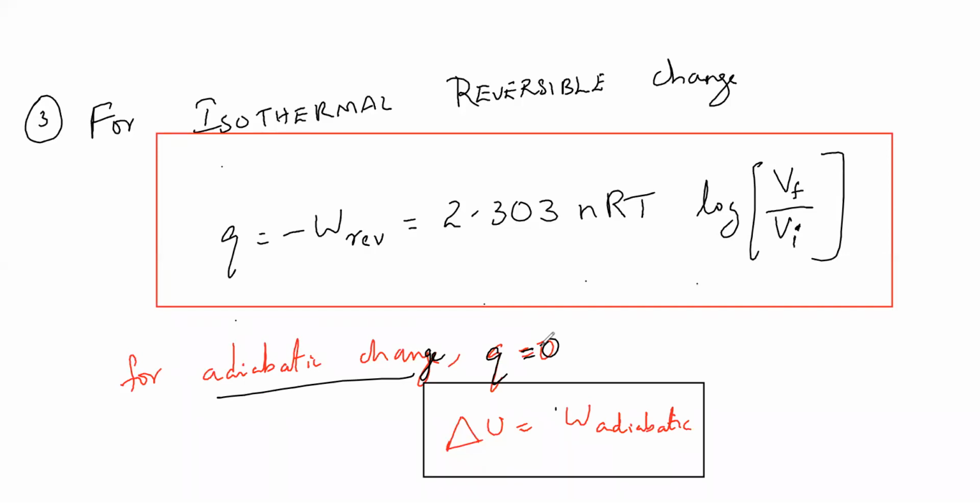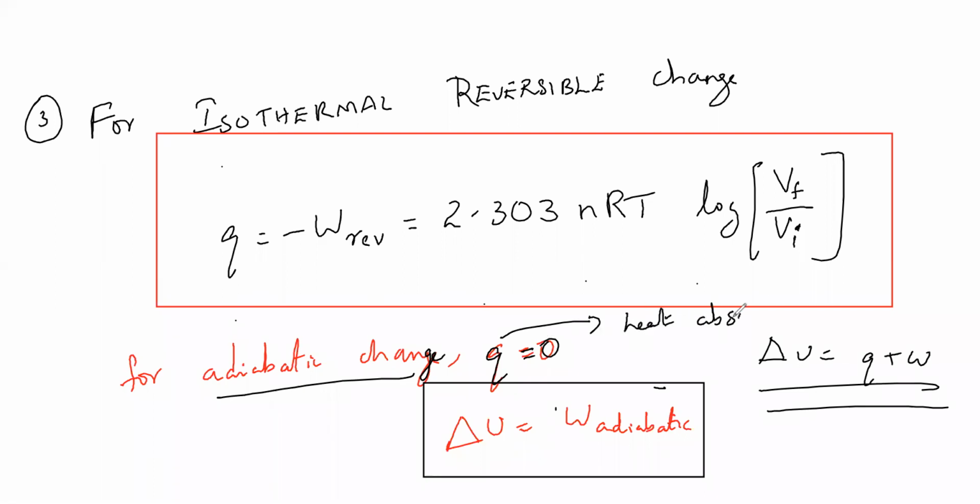I think everyone knows this formula from the last class. Delta U is equal to what? Q plus W. U is the internal energy. Change in internal energy is equal to Q plus W, where Q is the heat absorbed by the system. This is just a revision since you're learning for the very first time. I'm substituting Q is equal to 0, so 0 plus W is W. That's how I get this formula.